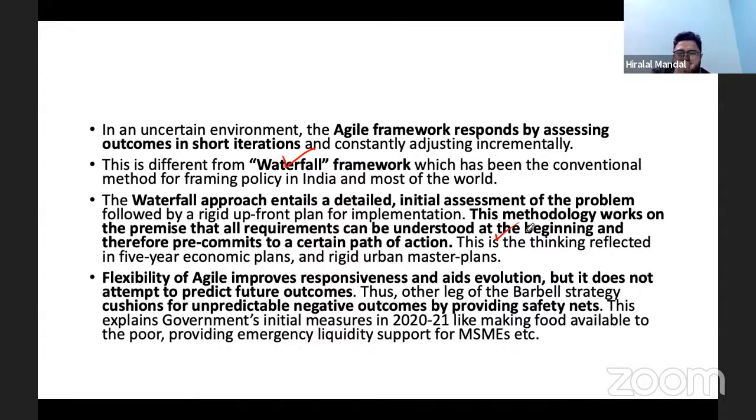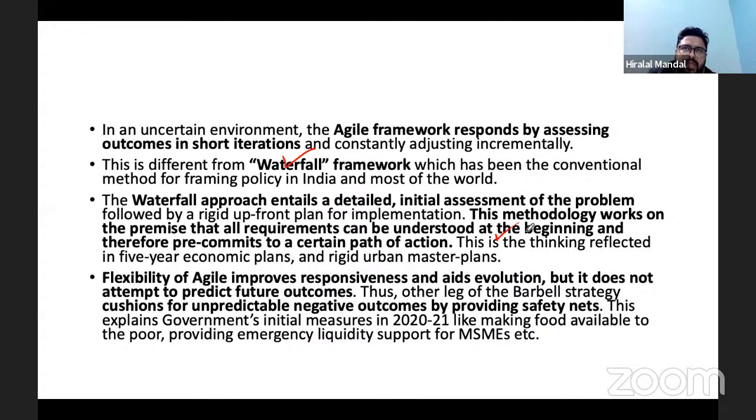So the government was there when it was required. But again, when the second wave occurred, the same kind of policy responses were adopted by the government. So here the response of the government was rather flexible, rather than based on an assessment of the problem. Now, what happens when you go for an agile strategy or agile framework or agile approach?